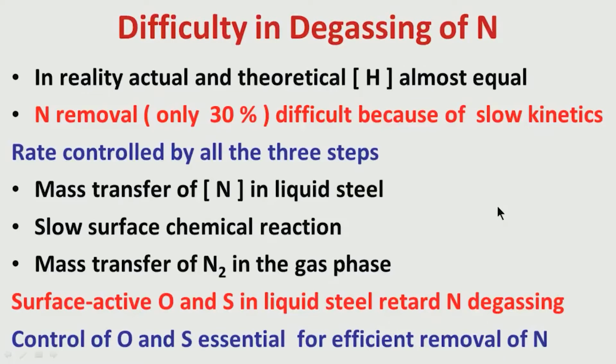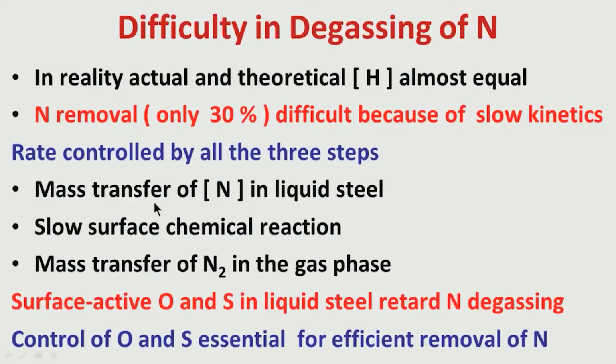So, there is a competition. Since oxygen and sulfur are very surface active, the possibility of oxygen and sulfur going to the interface is relatively large. So, in competition, oxygen and sulfur are successful, and nitrogen becomes a bit unsuccessful.